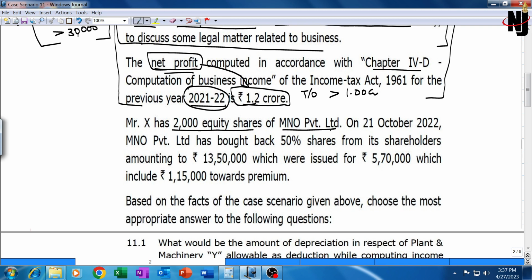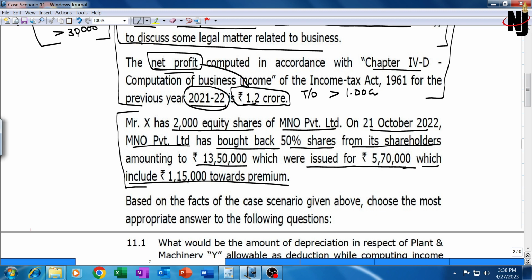2000 equity shares of MNO Private Limited. On 21st October 22, that is in the current year, MNO Private Limited has bought back 50% shares from all its shareholders amounting to 13,50,000, which were issued for 5,70,000, which includes 1,15,000 towards premium. Now this particular point is not there in your syllabus. Institute should not have asked.